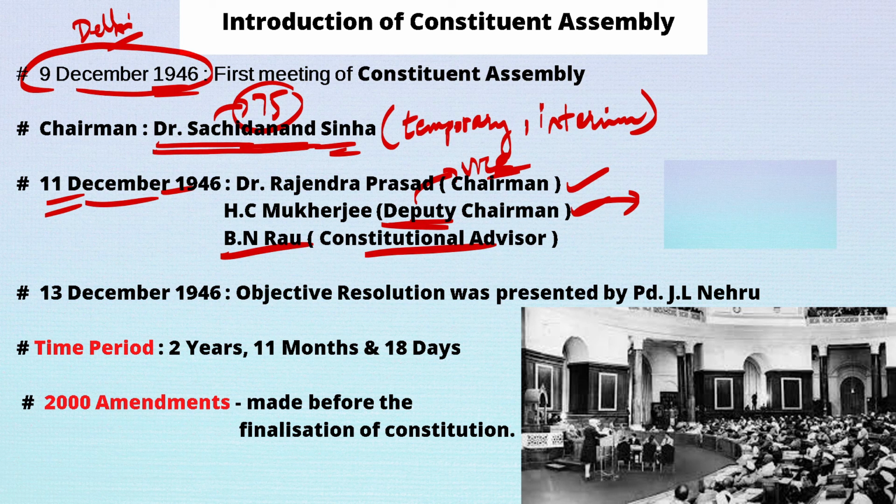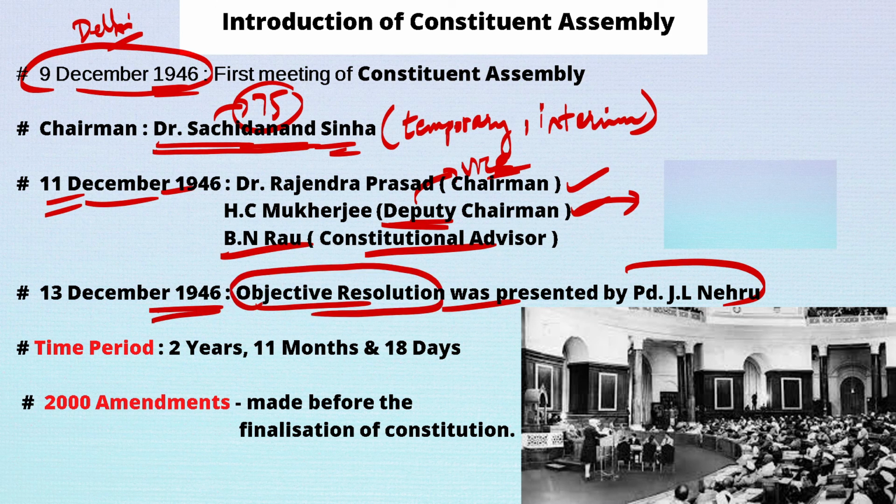Now, on 13th December, what happened? On 13th December of 1946, the objective resolution was presented by Nehru. Objective resolution simply means the summary of the upcoming Constitution of India. The preamble of the Constitution was actually inspired from this objective resolution.